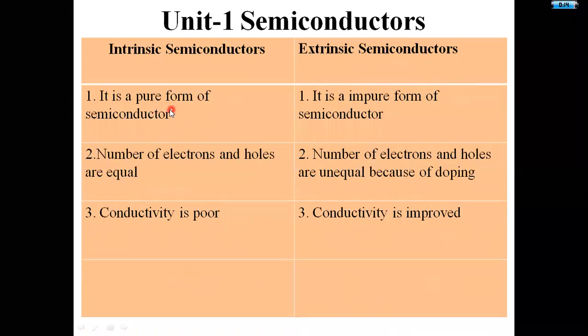Here, pure form of semiconductor, impure form of semiconductor. Number of electrons and holes are equal. Number of electrons and holes are unequal because of doping. Conductivity is poor. Conductivity is improved here. It is high. Improved means high. This is the basic difference. Okay.